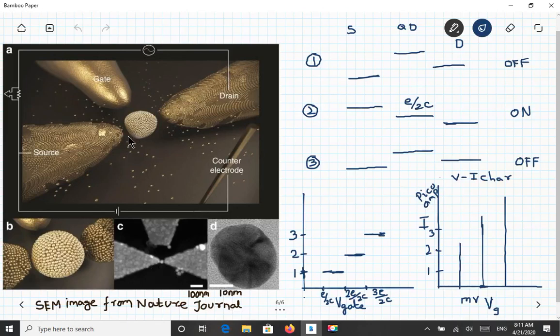Okay, if you see clearly, there will be a gap between the quantum dot and the source, right? And likewise from the quantum dot to the drain there will be a gap. So there is no connectivity between the quantum dot and source and drain. It does not mean that there will be a wire, because we are talking about quantum tunneling. Quantum tunneling means this electron will flow from source to quantum dot and quantum dot to drain without any connectivity. This is called tunneling.